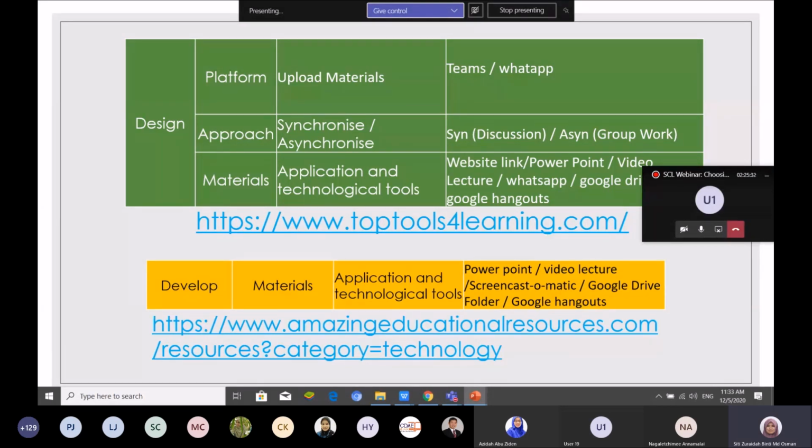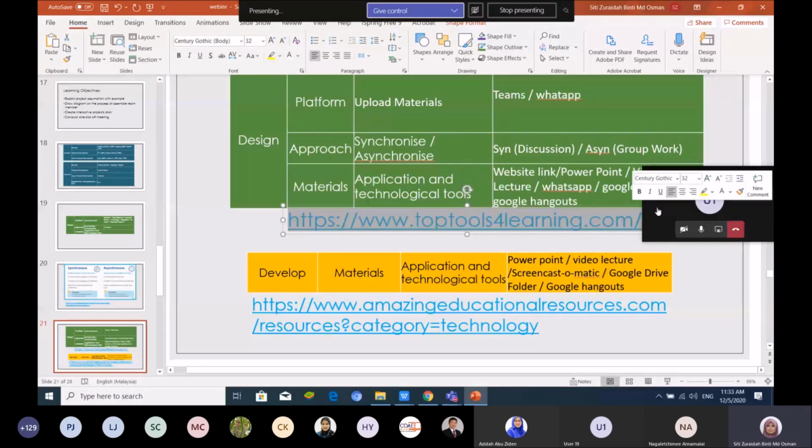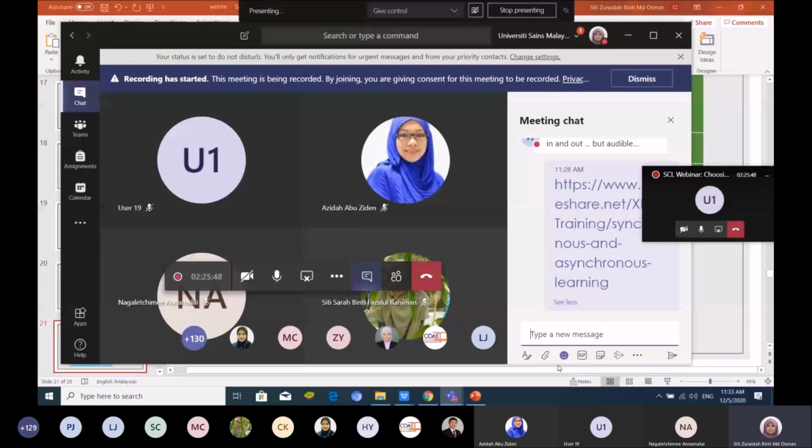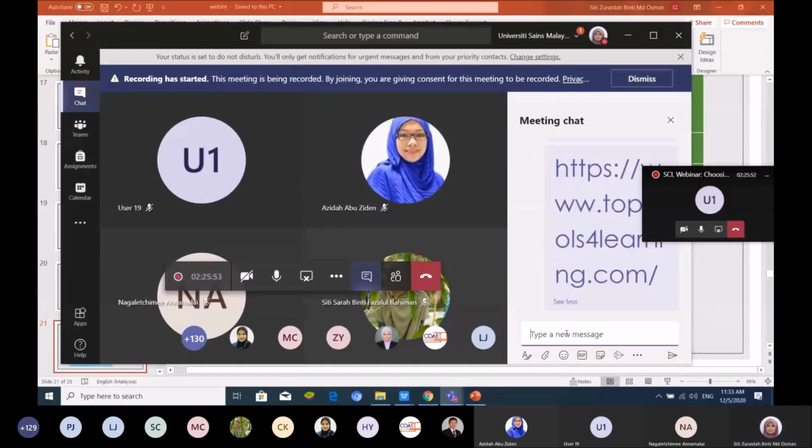And then we have here toptoolsforlearning.com. You can look at this link. Top tools for learning. So I post it in here. We have top tools for learning, so you can just go to this website.